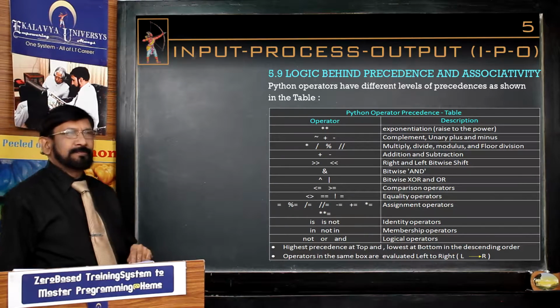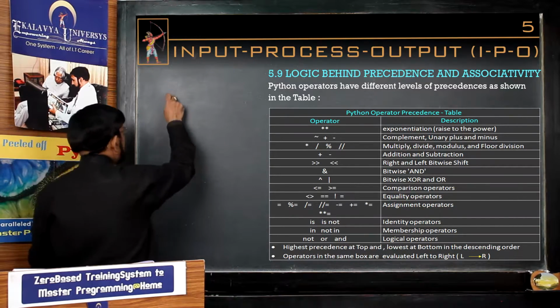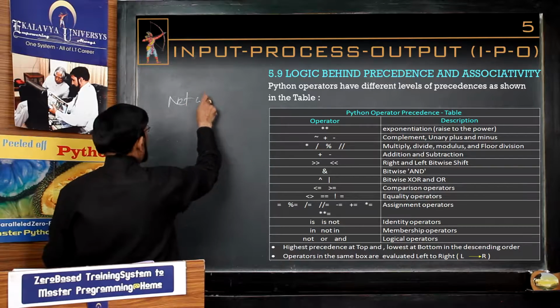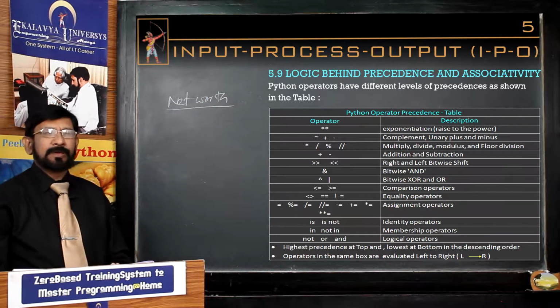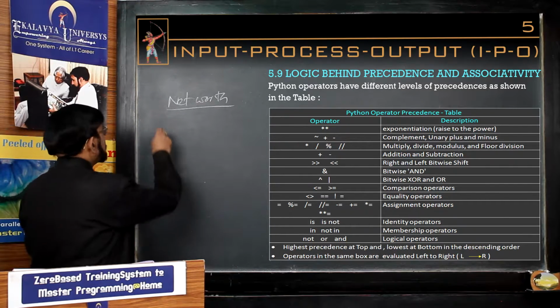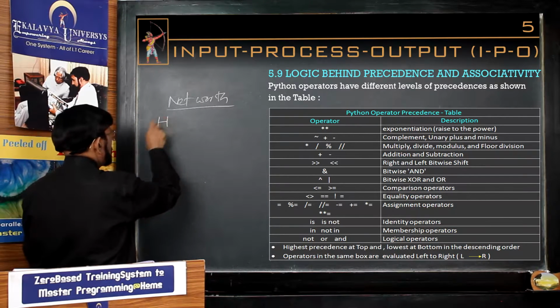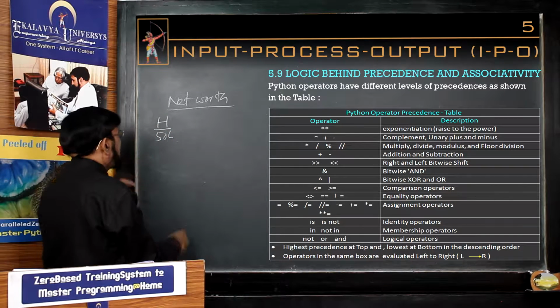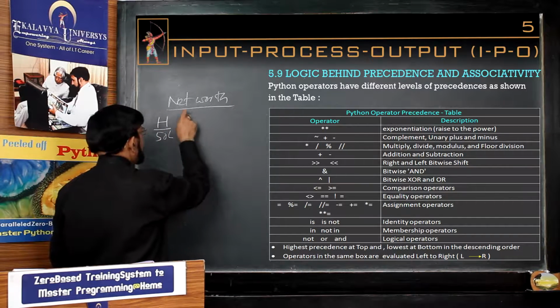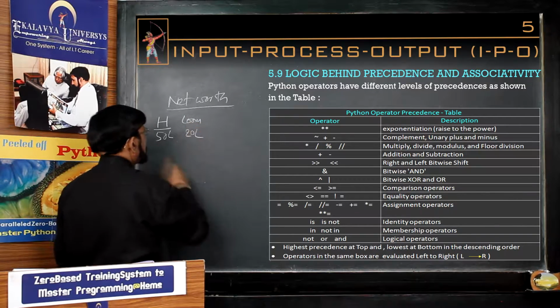Now you see, I want to know the net worth of a person. His properties are like this. He is having a house that is 50 lakhs. On the house, he is having a loan that is 20 lakhs.